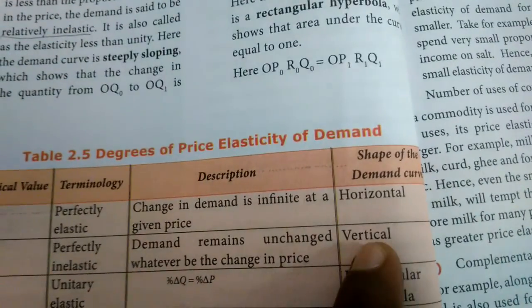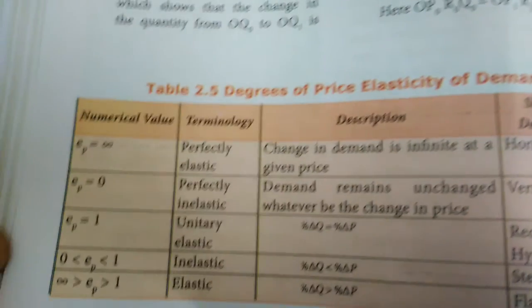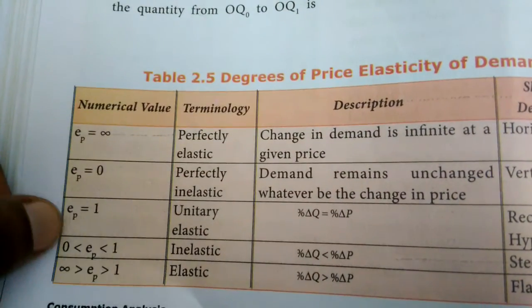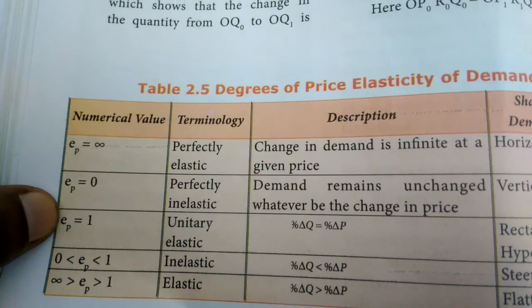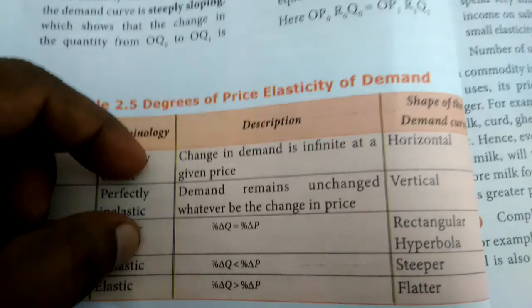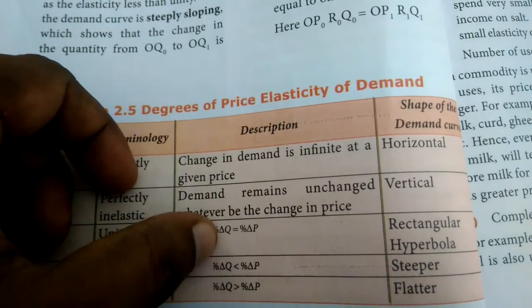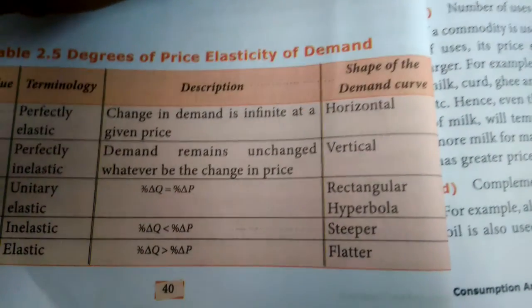Here the shape of the demand curve will be vertical, because there is no change. Next, unitary elastic. The numerical value is elasticity of price equal to 1. Here the percentage change in quantity is equal to the percentage change in price, so the shape of the demand curve will be a rectangular hyperbola.